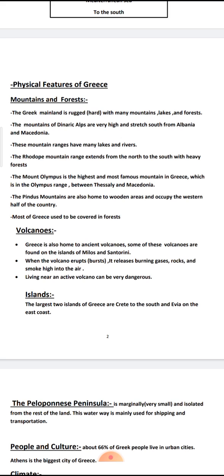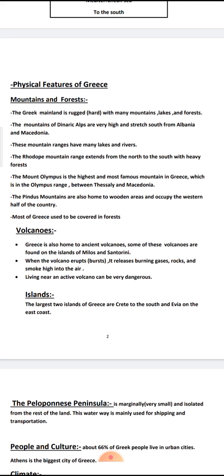The mountains of Dinaric Alps are very high and stretch south from Albania and Macedonia. These mountain ranges have many lakes and rivers. So the Dinaric Alps have many lakes and rivers.